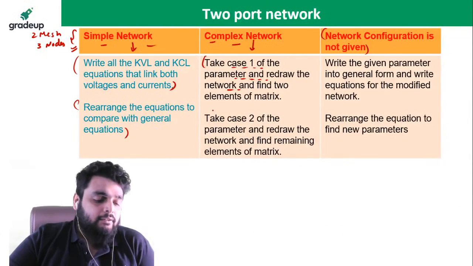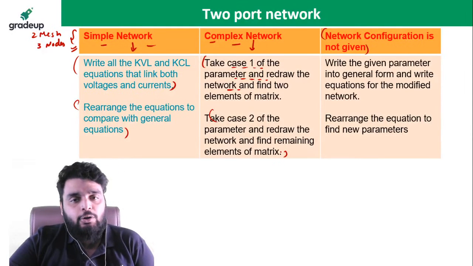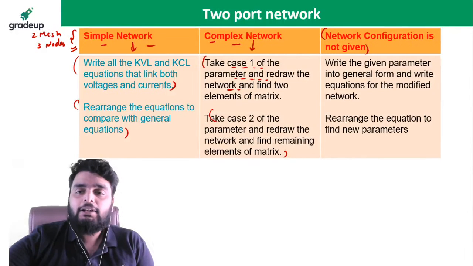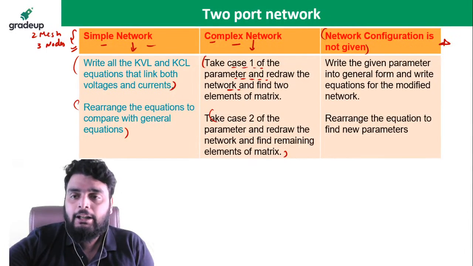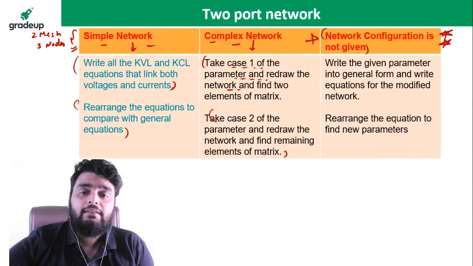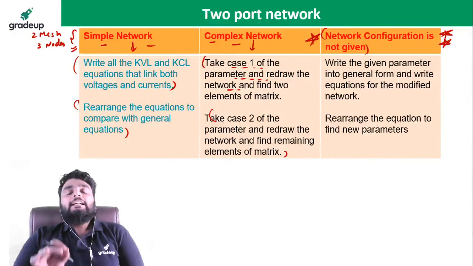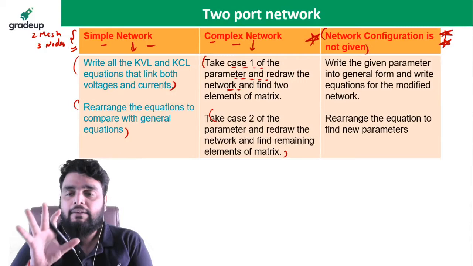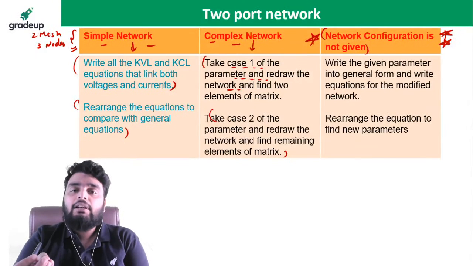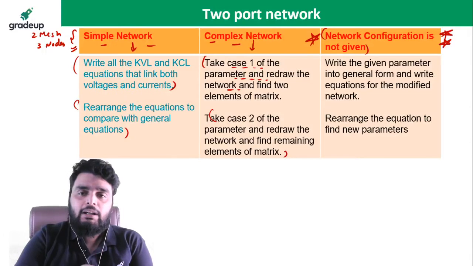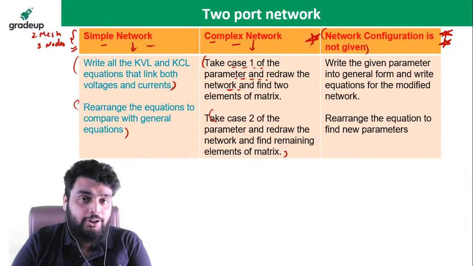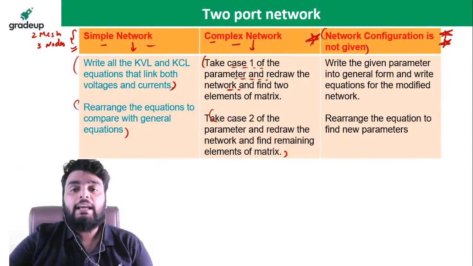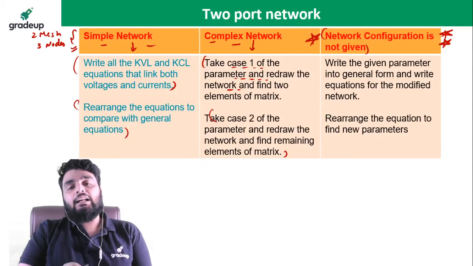Now, next step, take case 2 and again redraw the network and find out the remaining elements of the matrix. Now, this particular point is very important because many questions have been asked and will be asked on it. They will not provide you the complete network. They will provide you some information, like some parameters of a network, but they will not give you the proper network configuration. They will only give you the parameters of a network and then they modify the network, and then they will ask you some parameter.